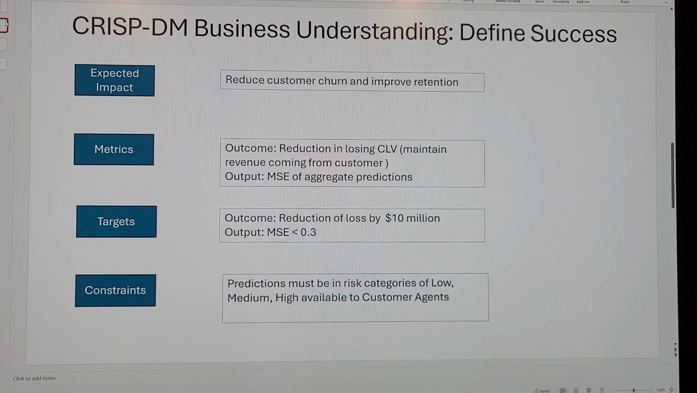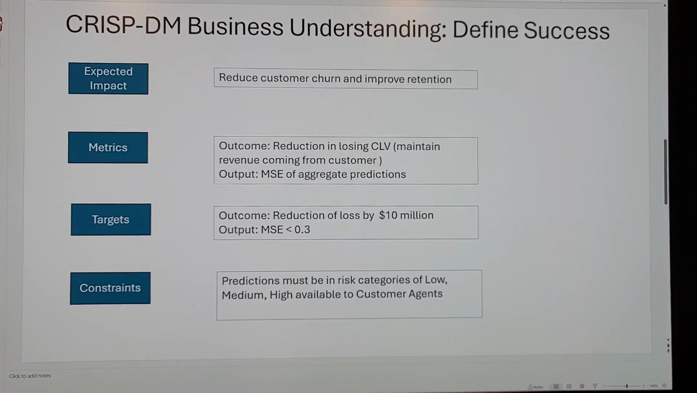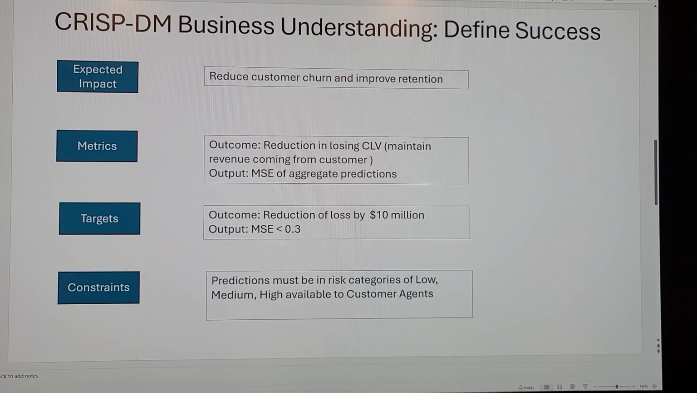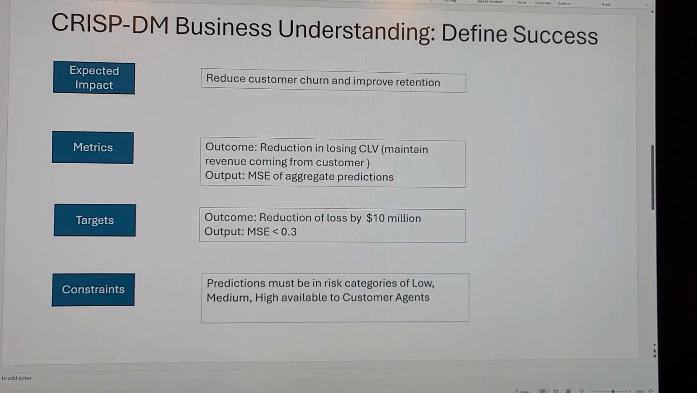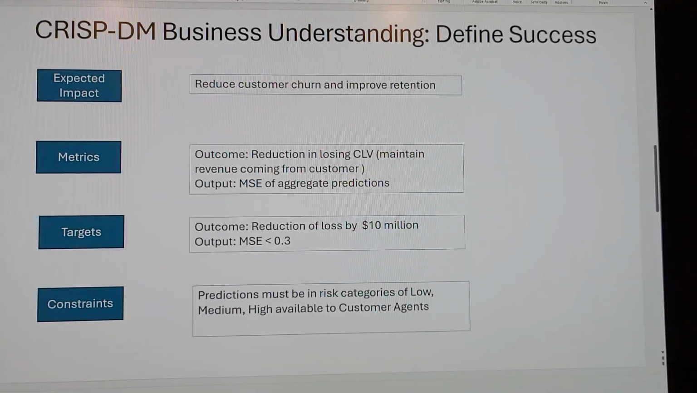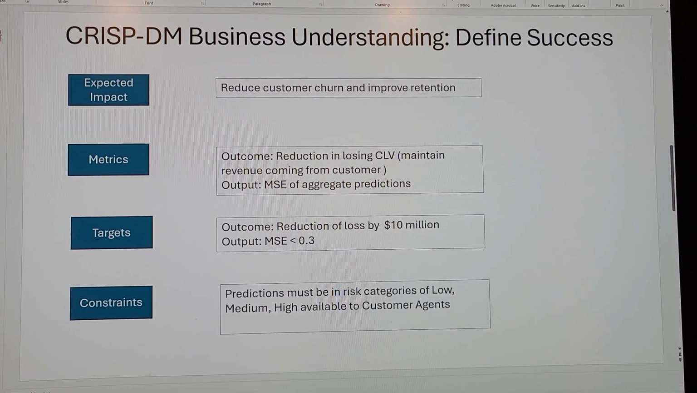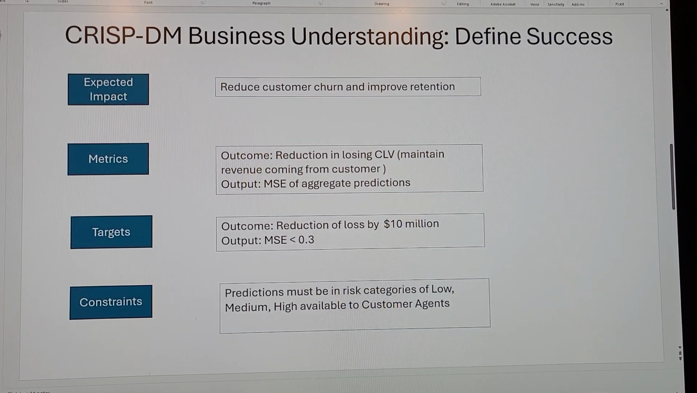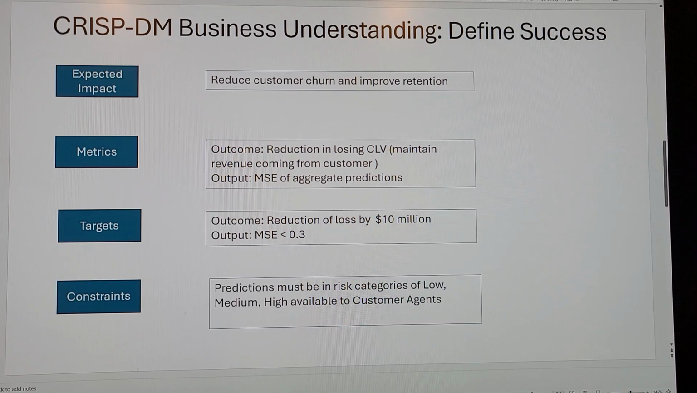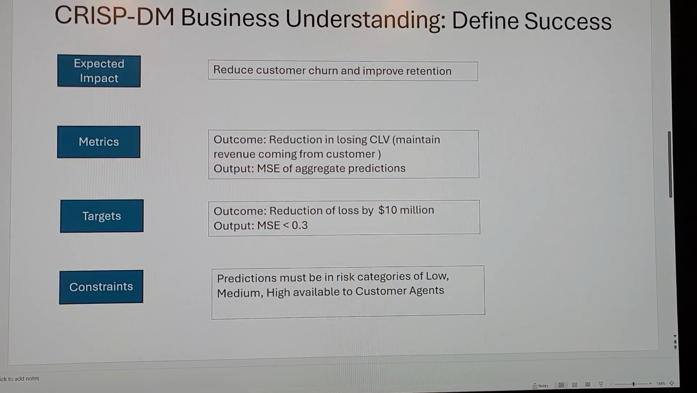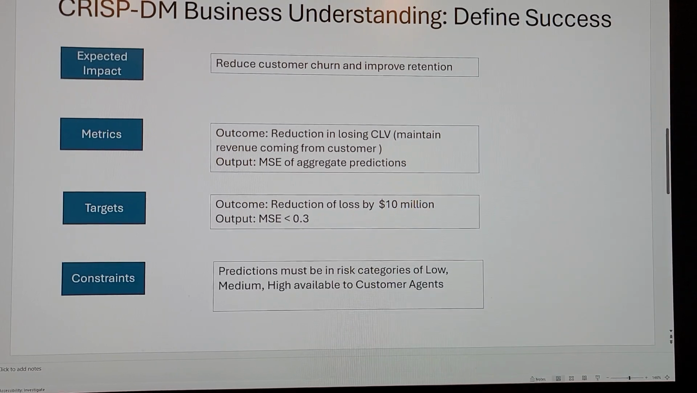So the expected impact is to reduce customer churn and improve retention. The metrics associated with that, from an outcome perspective, is stemming the loss of CLV, in other words, maintaining the revenue coming in from existing customers. Output is the mean square error of aggregate predictions. And the targets, from a business standpoint, would be reduction of loss of revenue by $10 million, and output mean square error less than 0.3.